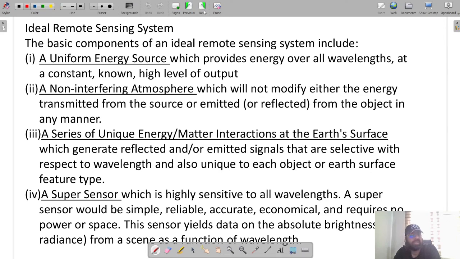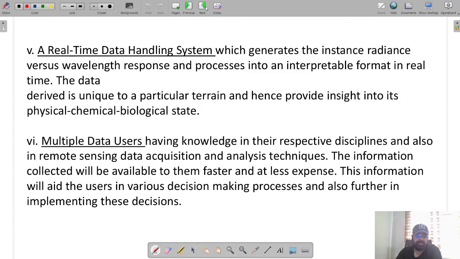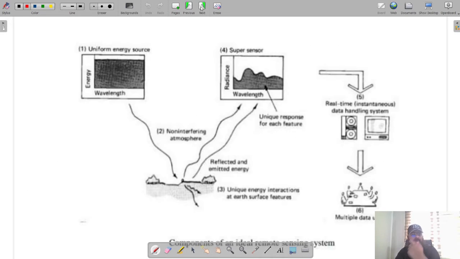A super sensor, which is highly sensitive to all types of wavelength. Then a real-time data handling system which will generate the radiance versus wavelength response and process it into interpretable format in real time. And last, multiple data users, who have knowledge in their respective discipline and also in remote sensing data acquisition and analysis techniques. This is the basic diagram which shows all the 6 components which I have mentioned, that these are the 6 components of the ideal remote sensing system.